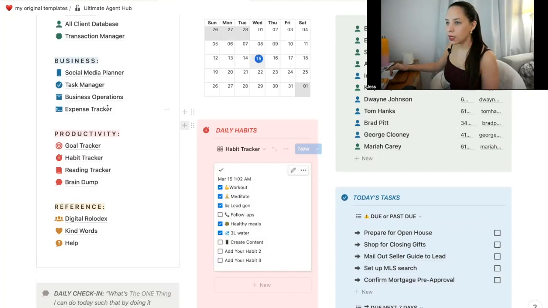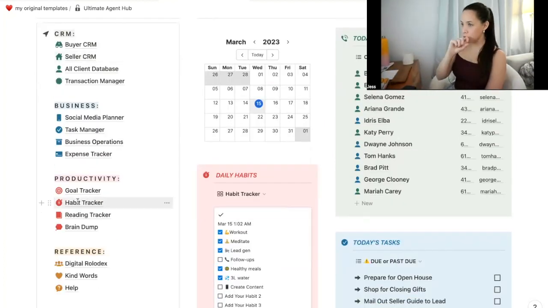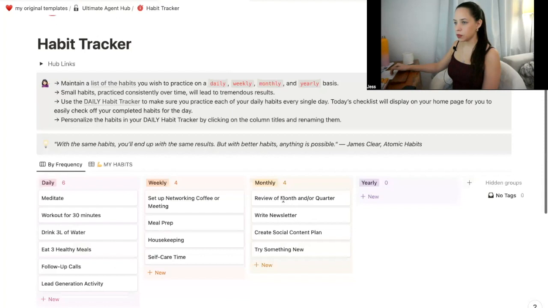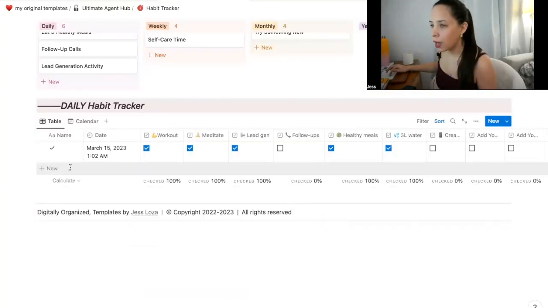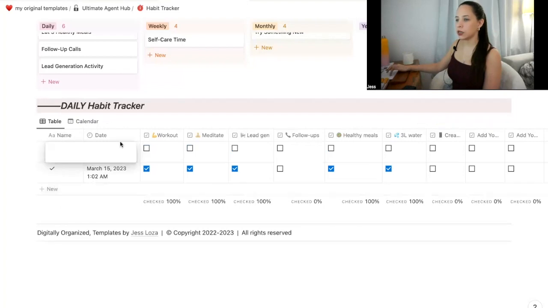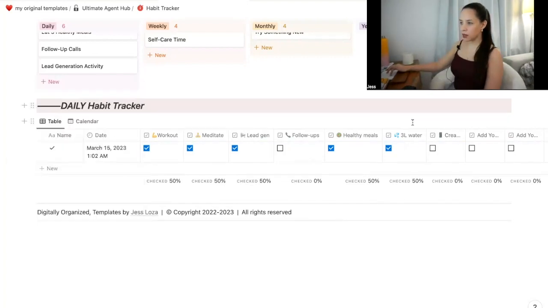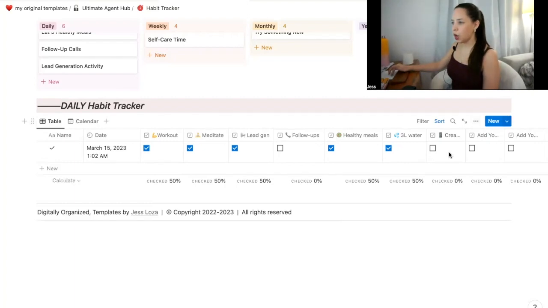Now let me go back and show you how we can have this little window populate with a new checklist every single day without us having to do anything. Okay, so I'm going back here. I could simply create a new entry every day and the date will populate and all of my checkboxes will show up. However, I don't want to have to do that. I want it to be automatic. I want every day to populate with a brand new checklist on my main page.